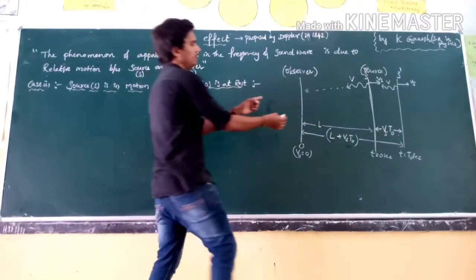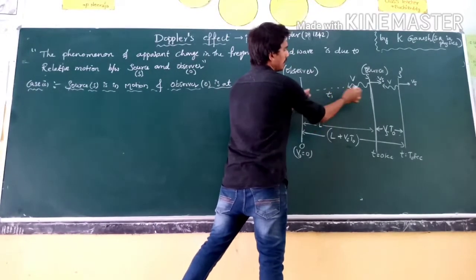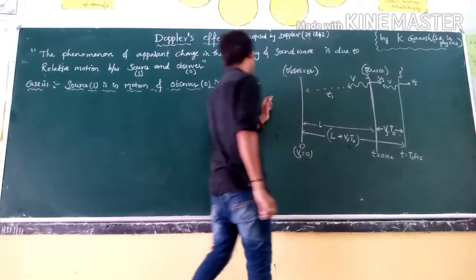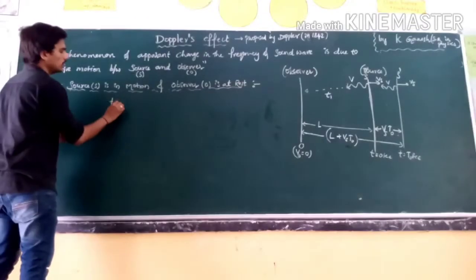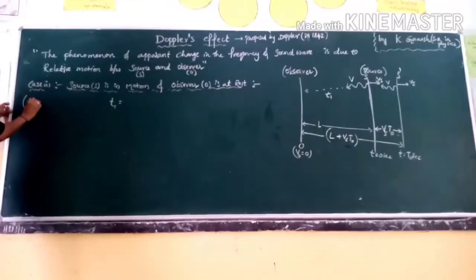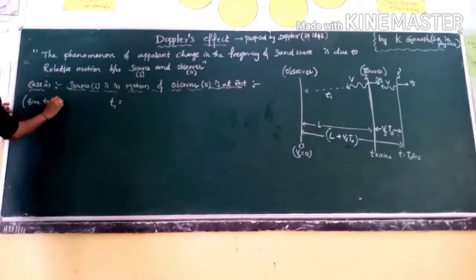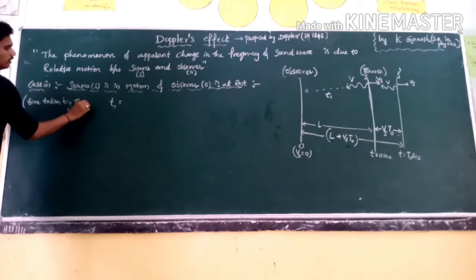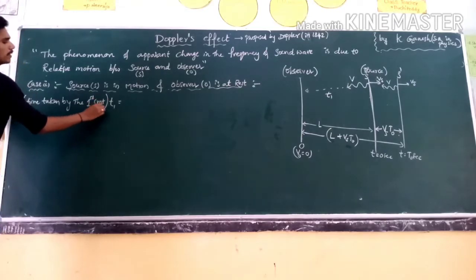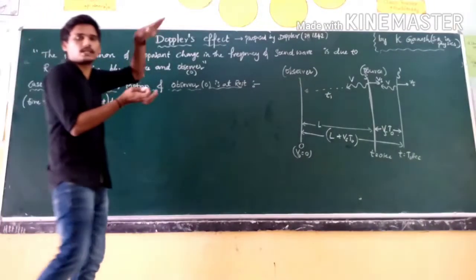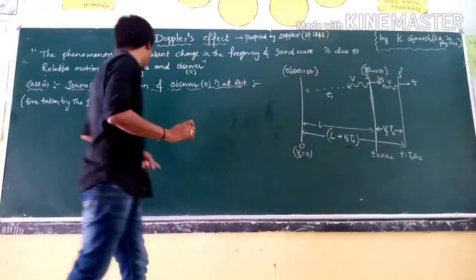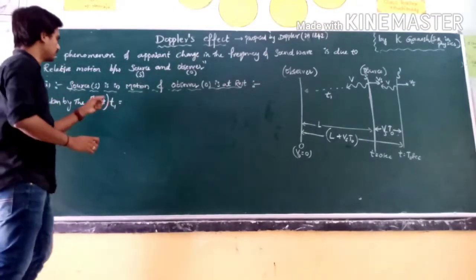This is the time taken by the first crest to reach the observer. What is meant by crest? That is the maximum displacement of the particles in the wave, right? So the time taken by the first crest is t1.